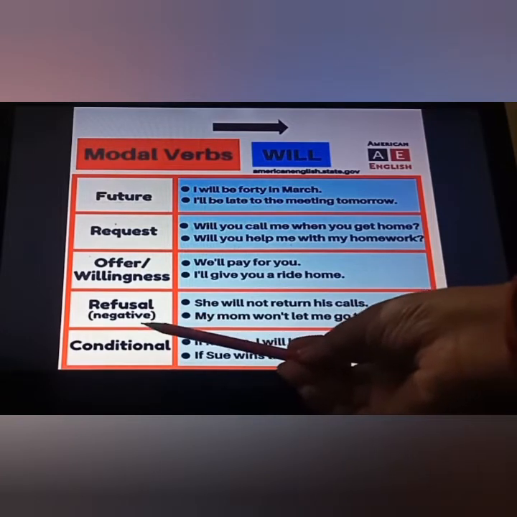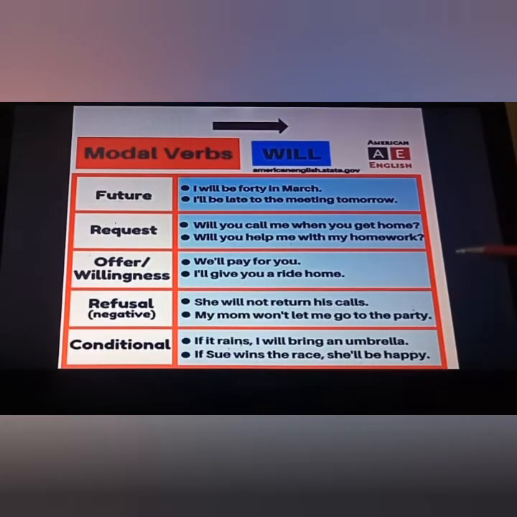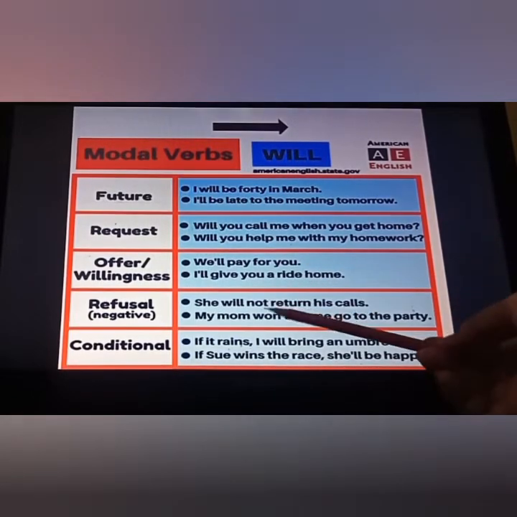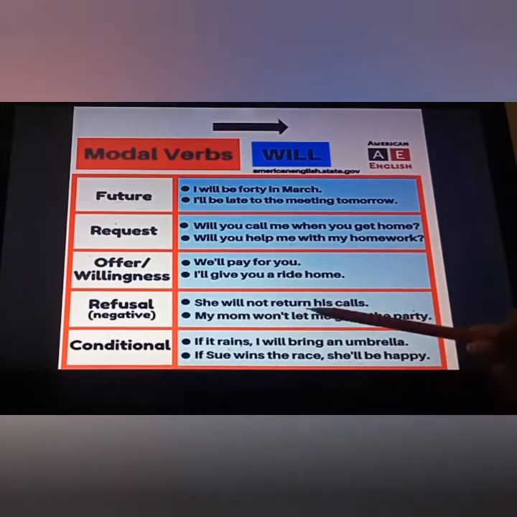Refusal. For the negative sentence, we know very well, if we want to frame any negative sentence, we have to use negative words like not, which we have put here. She will not return his calls.